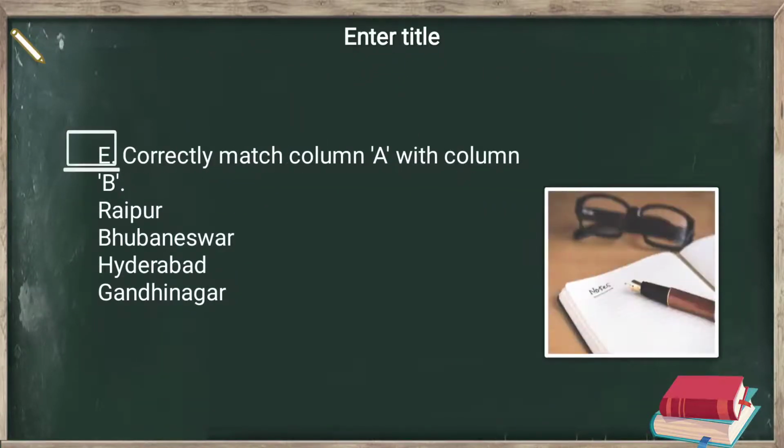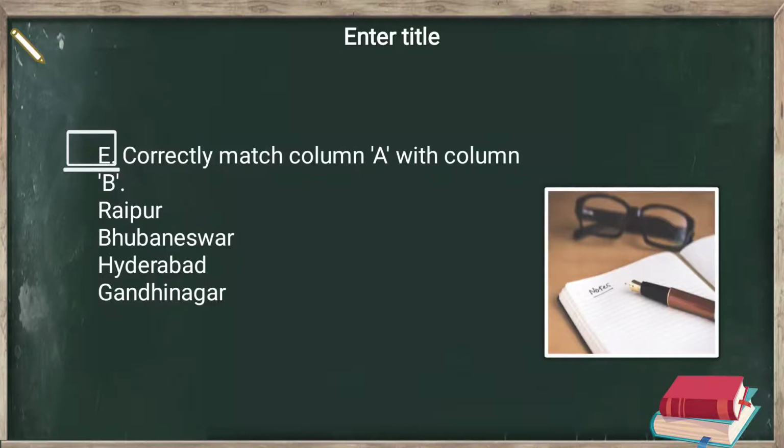Moving ahead, we have E part, correctly match column A with column B. As in your books, column A is given and column B is given. You have to write the correct answer in front of the question. No need to draw the lines or do the matching.